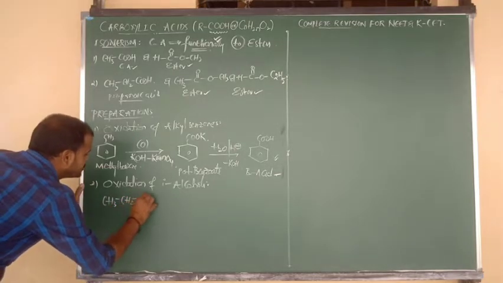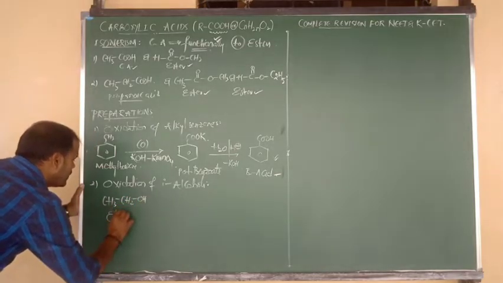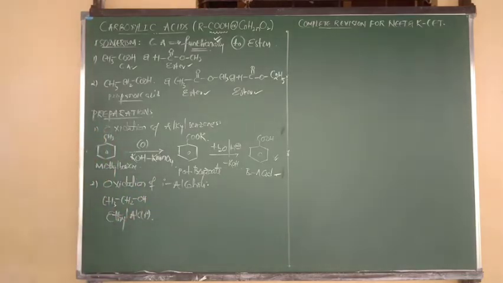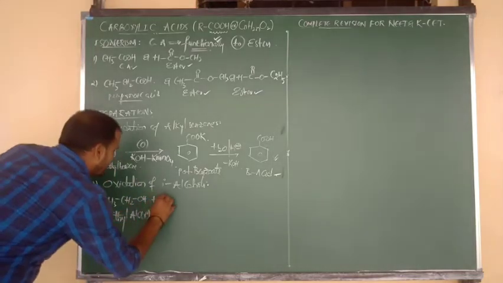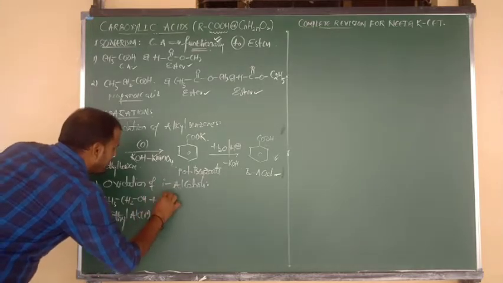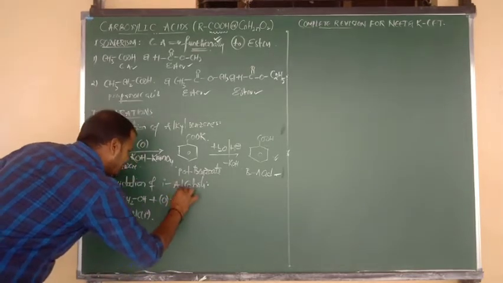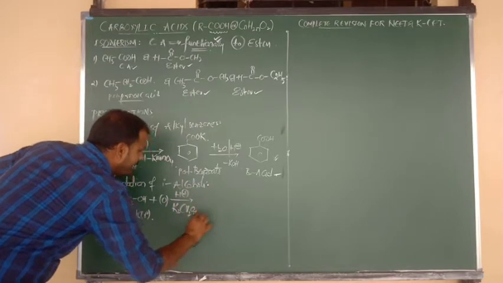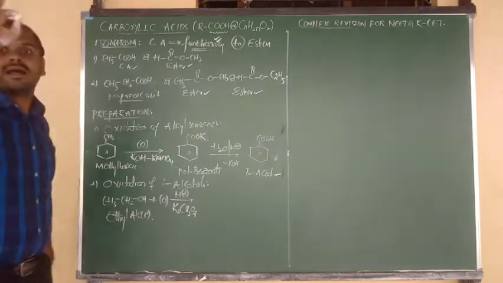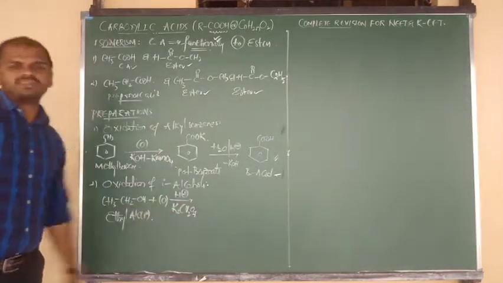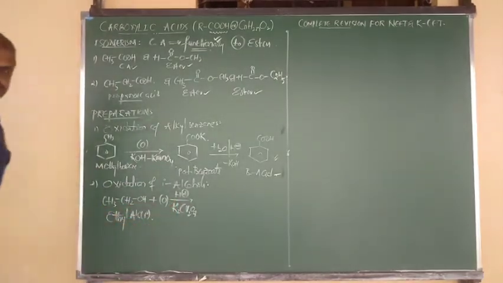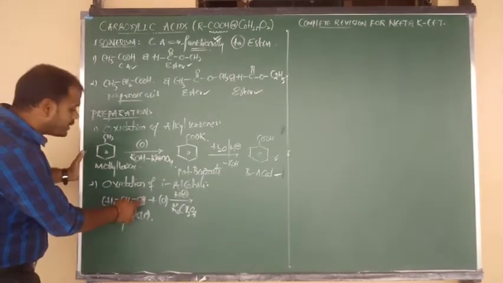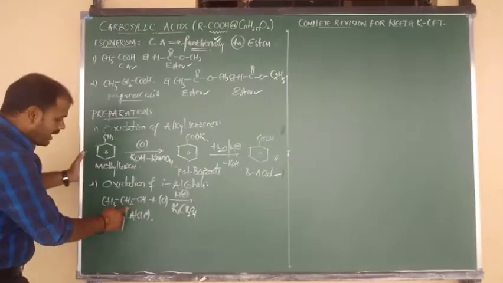CH3 bonded to CH2, CH2 bonded to OH. The compound's common name is ethyl alcohol. It is primary in nature. So upon oxidation, let me add one oxygen here. Addition of oxygen takes place with acidified potassium dichromate, and you can also consider acidified potassium permanganate, not alkaline. First of all, from CH2 remove one hydrogen, and from the OH remove one more hydrogen.